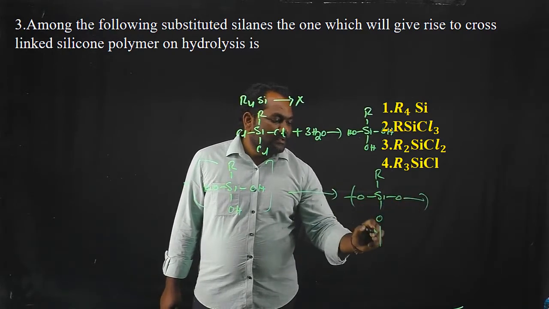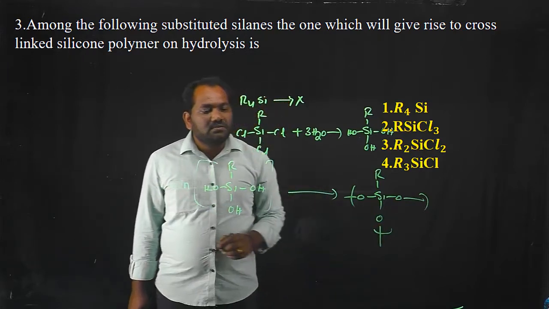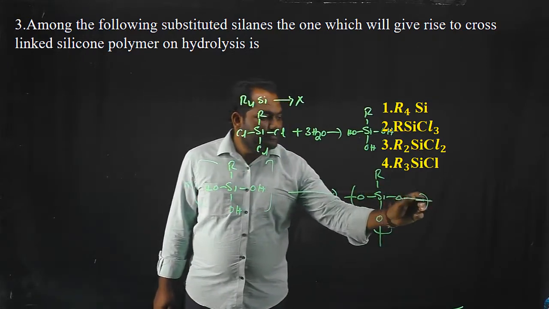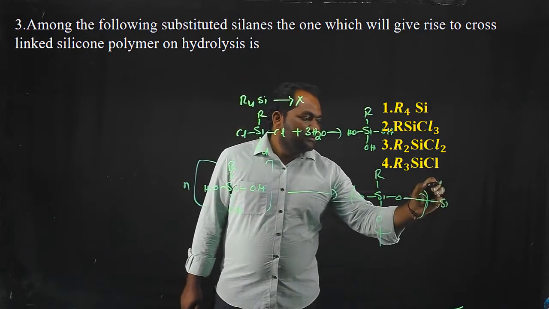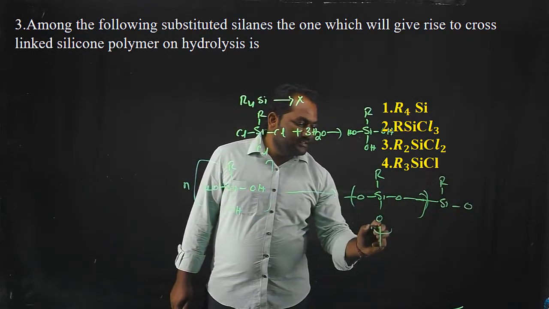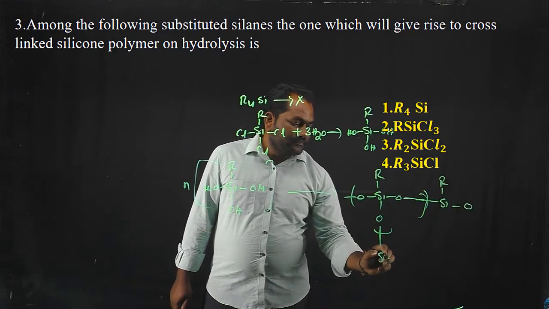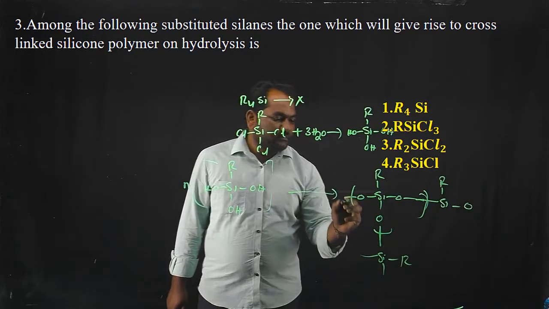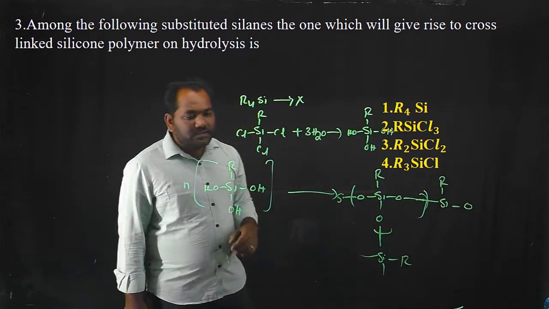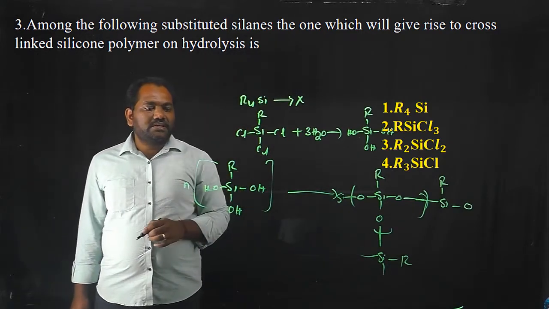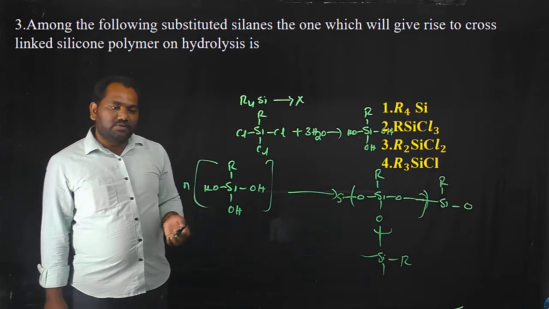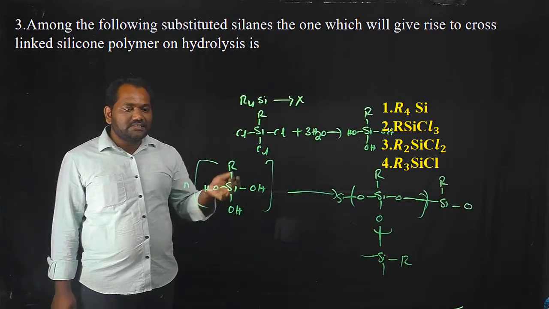So it is able to form cross-linking bonds. Only this molecule can form cross-linking bonds. So the correct option is the second one.